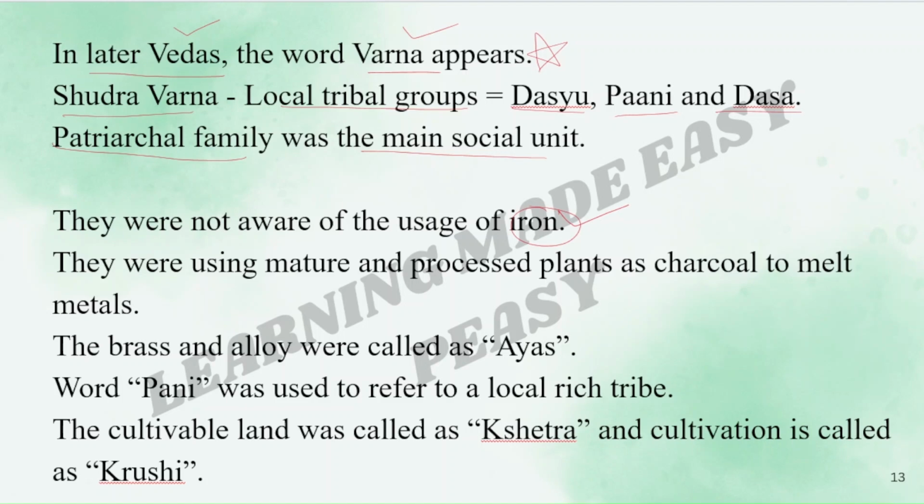They were using mature and processed plants as charcoal to melt metals. Brass and alloy was called as ayas. These kind of terms are to be remembered. They are very important, they will be asked. The word pani was used to refer to the local rich tribe. The cultivable land was called as kshetra and the cultivation was called as krushi. All this is important.